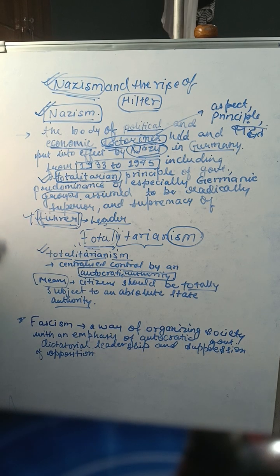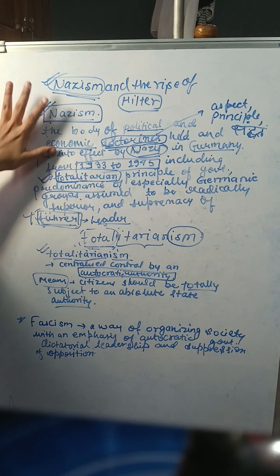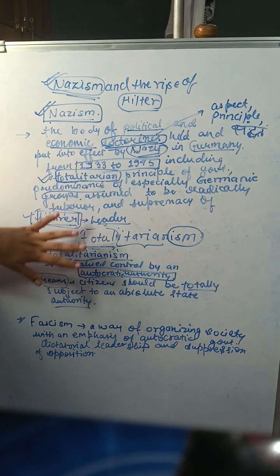So there was a Germanic group called Aryan. I will explain that to you also, don't worry. So predominance of especially Germanic group, you have understood. Just keep in your mind there was a Germanic group which was predominant in this particular principle.